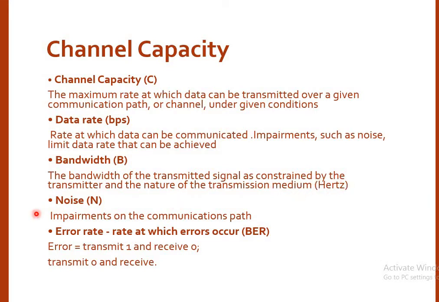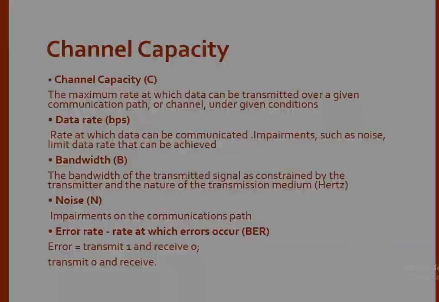Noise is one of the most important impediments present in a communication path. Next is the error rate, the rate at which errors occur. It is always measured as BER, that is, bit error rate. What is an error? An error occurs if you are transmitting a 1 and you receive a 0. That is called an error.